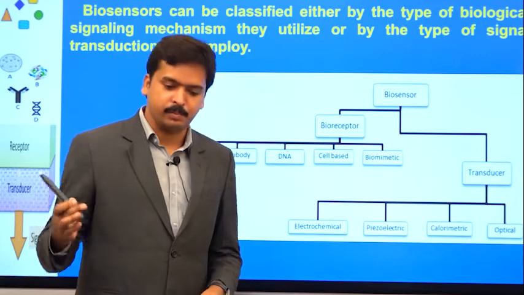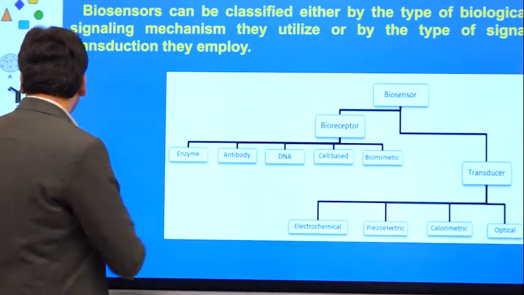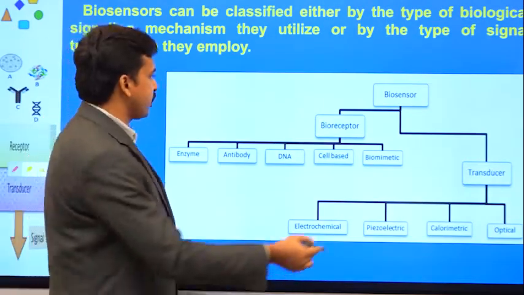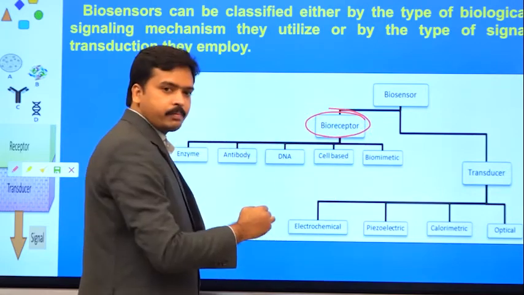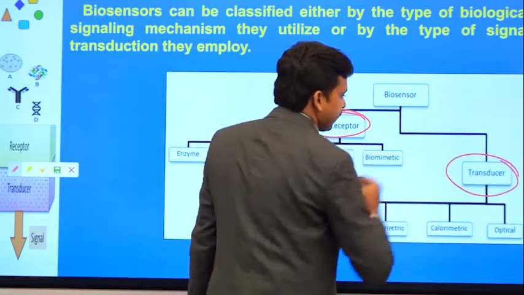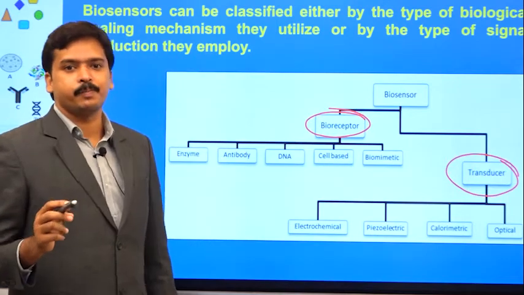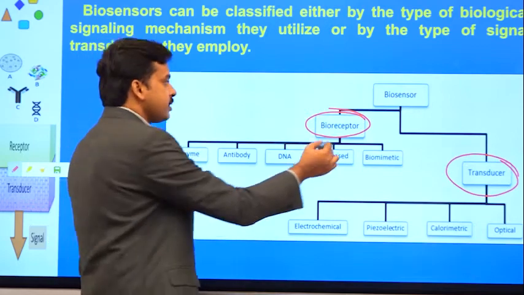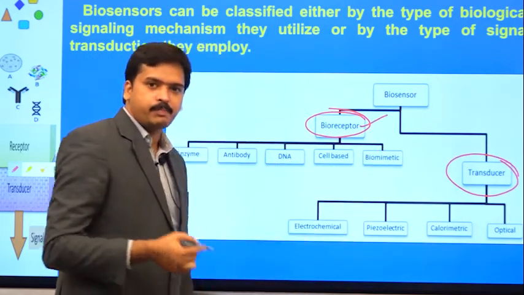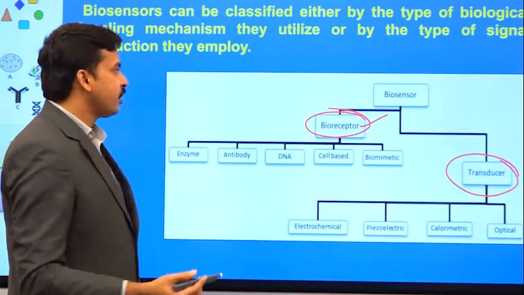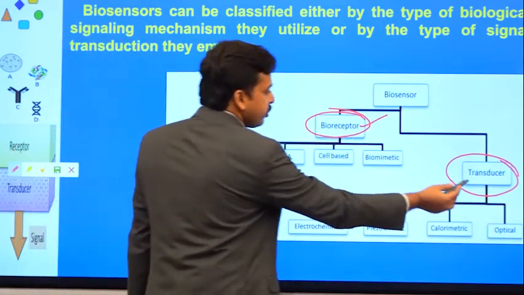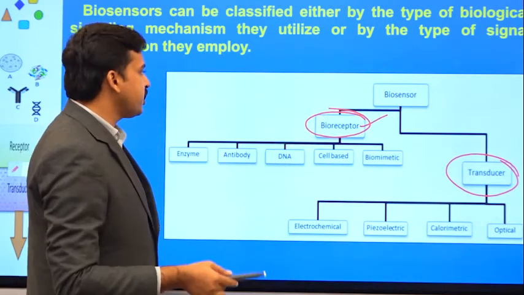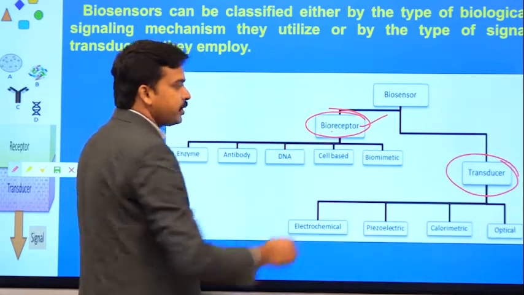Out of all the components, there are two major components which help us to classify. The first component is the bioreceptor and the second component is the transducer. Again I am reminding you, the main difference between a sensor and a biosensor is having a bioreceptor or biological recognition element. When you classify based on transducer, it is common for both biosensors as well as sensors. But the major difference comes with the biological recognition element or bioreceptor.